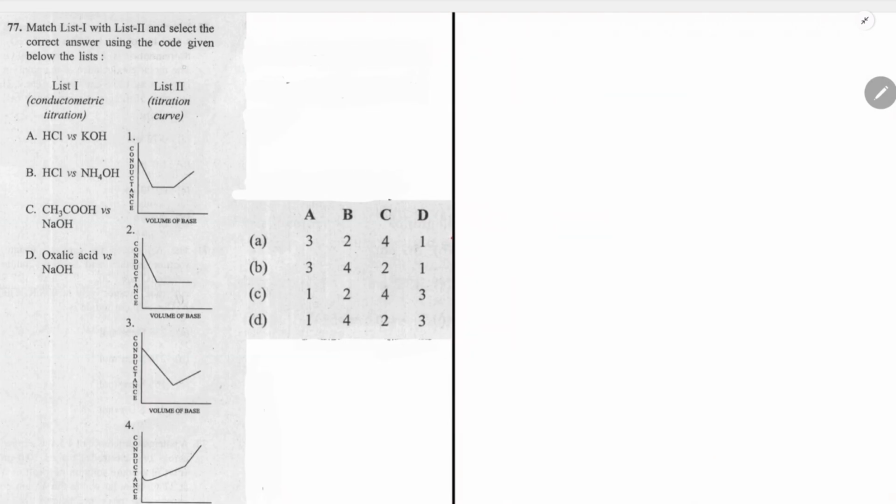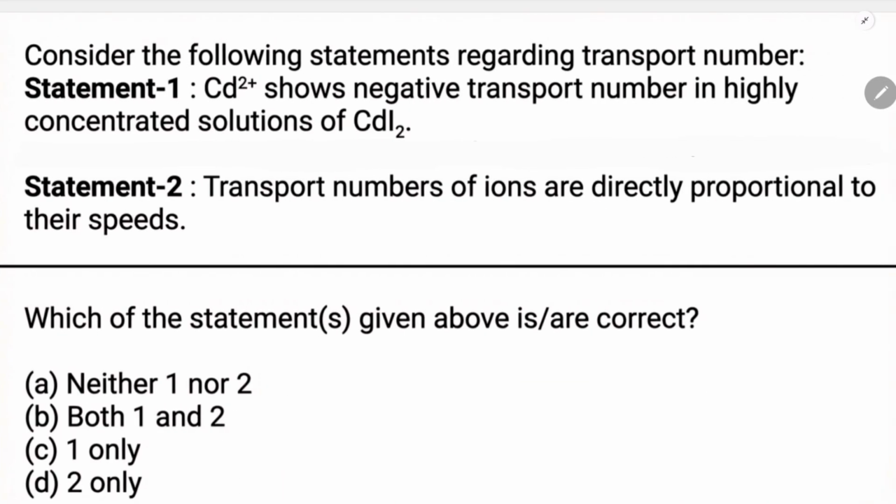Match list 1 with list 2. KCl versus this is strong acid, strong base. Option C is correct. B is related to 3, A is related to 3. HCl versus NaOH, this is strong acid, weak base, so B is related to 2. A3, B2, option A is correct. Okay, this is strong acid, strong base, and this is strong acid, weak base. Okay, fine. Now next question.